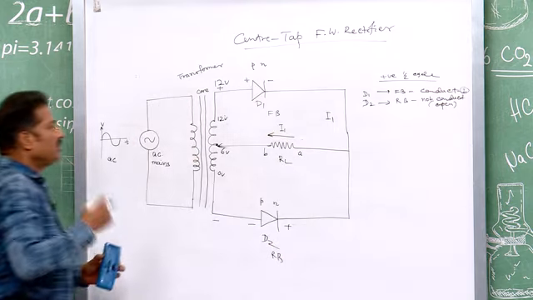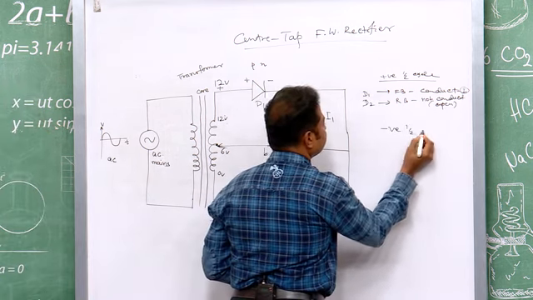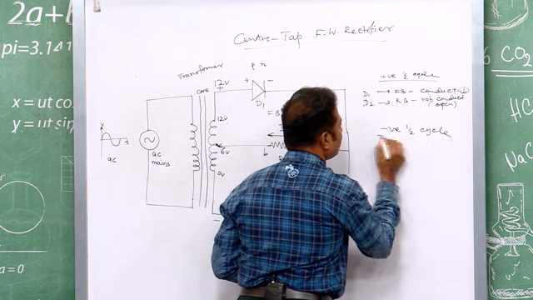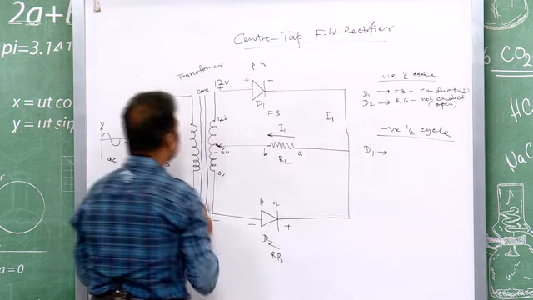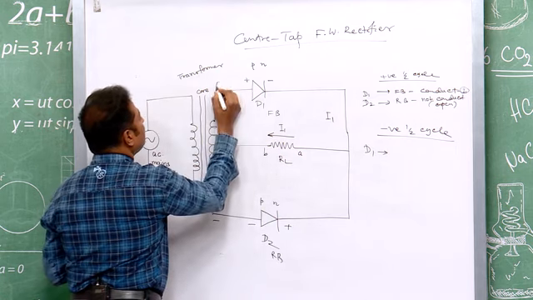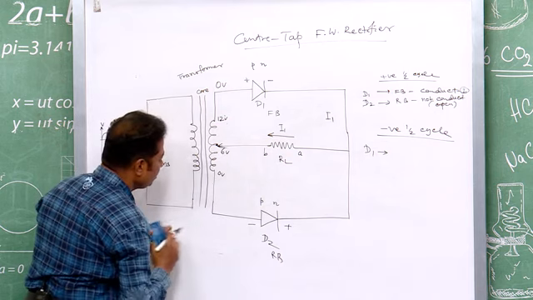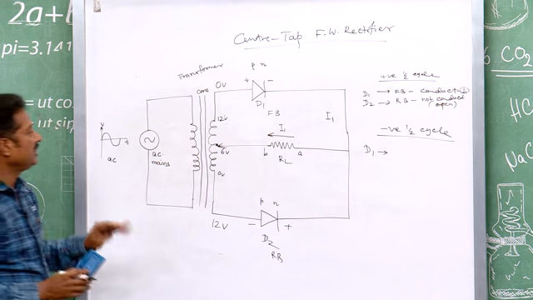Now, you come to the other half cycle, the negative half cycle. So, you see D1, what happens? For the negative half cycle, this is your 0 volt, this is your 12 volt. So, the situation will be just opposite. How?